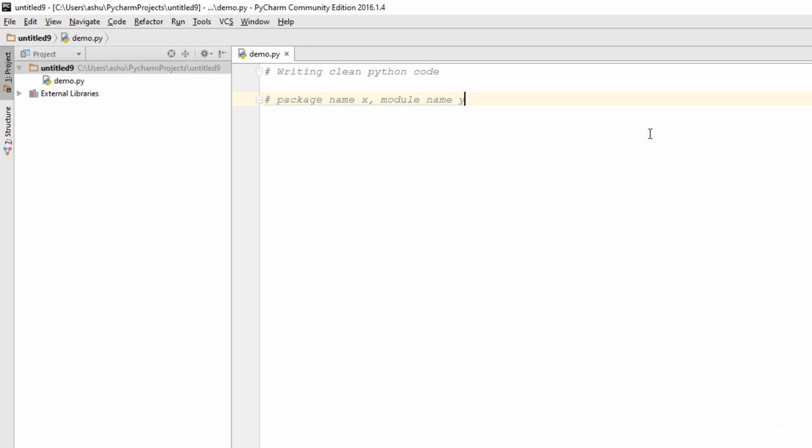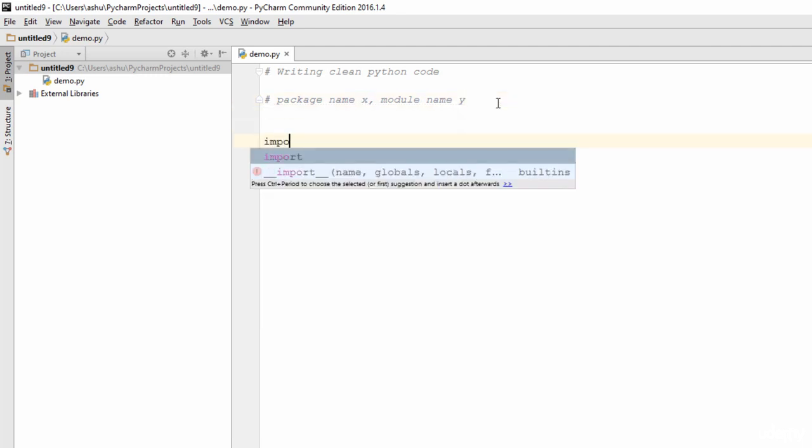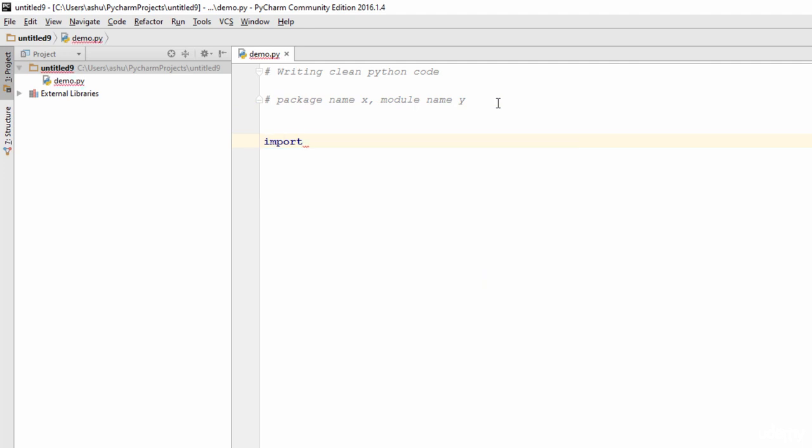So while performing an import, you actually import module Y from the package X. But what a lot of people do is directly import the module Y. They simply type import Y, and this is not a proper way to do so. Instead of directly importing it, you have to explain that you import this particular module from a particular package. So first you need to type from, then define the package name, which in this case is X, and then define import Y.